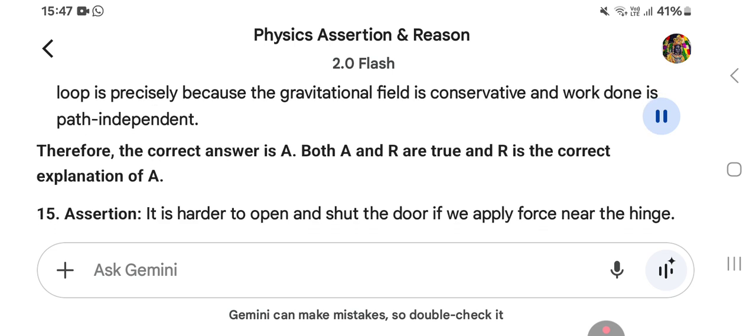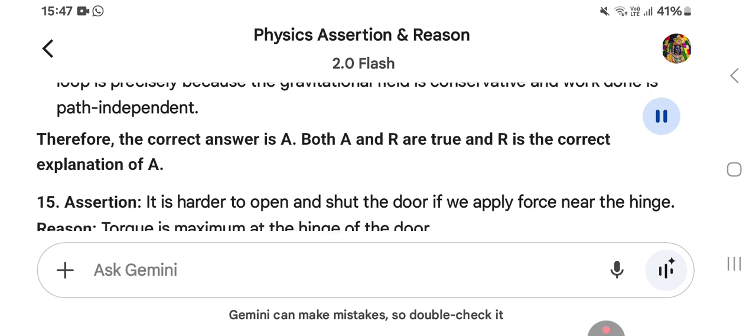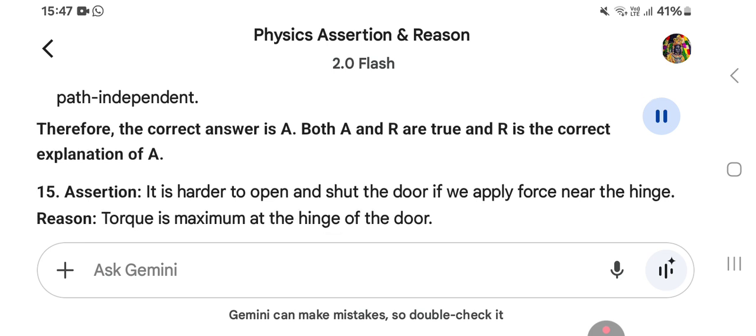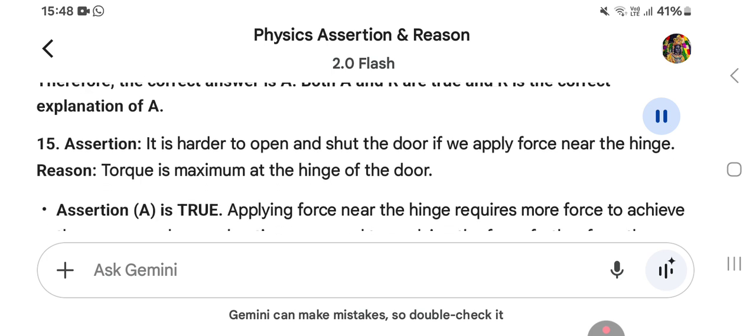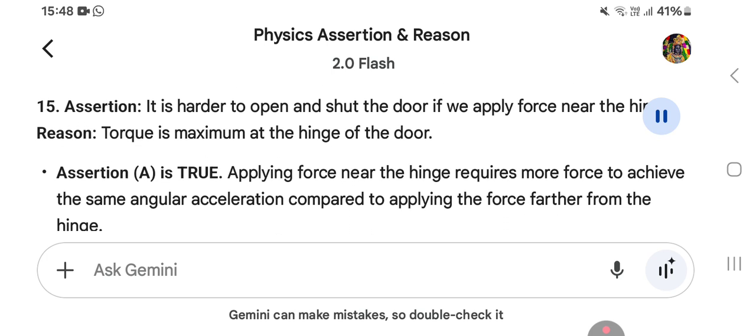15. Assertion: It is harder to open and shut the door if we apply force near the hinge. Reason: Torque is maximum at the hinge of the door. Assertion A is true. Applying force near the hinge requires more force to achieve the same angular acceleration compared to applying the force farther from the hinge.